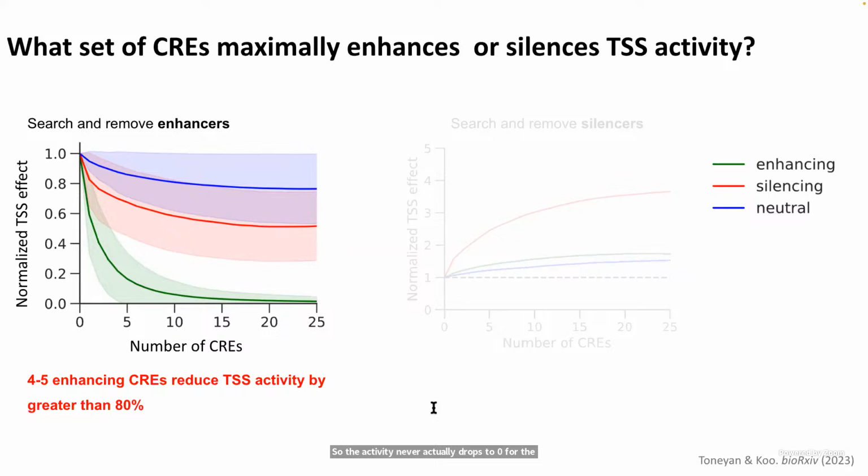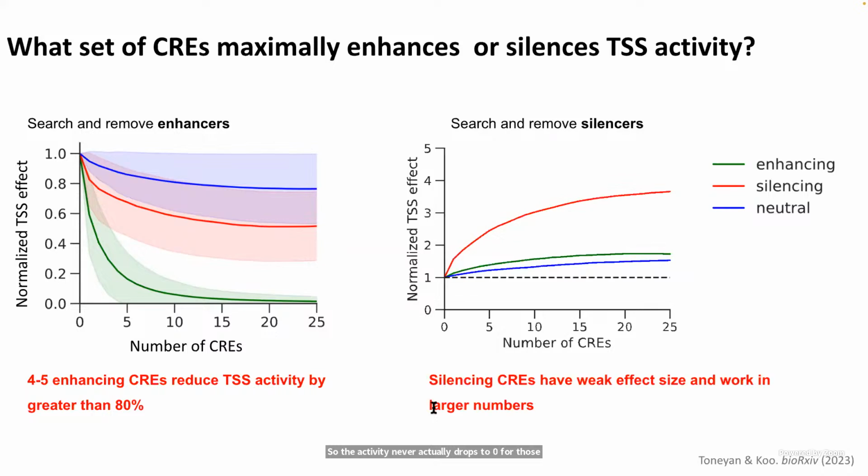We repeated the same greedy search, but for silencing Crees in this case, using the same exact set of sequences, but now optimizing for increasing the TSS activity, gradually removing the most silencing tiles. And interestingly, we can see that silencers have smaller effect sizes on average and work in larger groups. And again, in enhancing and neutral context, we see different silencing tiles as well.